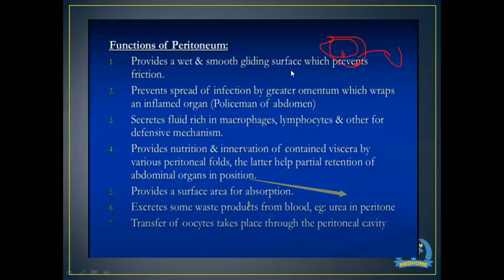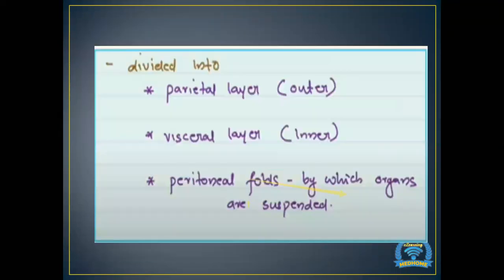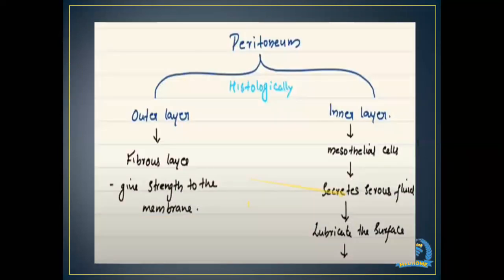Peritoneum is a thin membrane covering the viscera and abdominal wall. It has two parts, parietal and visceral. Parietal covers the abdominal wall, while visceral covers the viscera. Histologically, peritoneum has an outer layer and an inner layer. The outer layer is the fibrous layer that strengthens the membrane, and the inner layer is the mesothelial cell layer that secretes serous fluid and lubricates the organs. Peritoneum has folds through which organs are suspended.